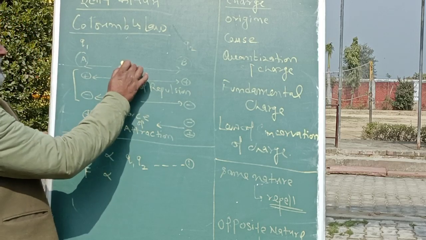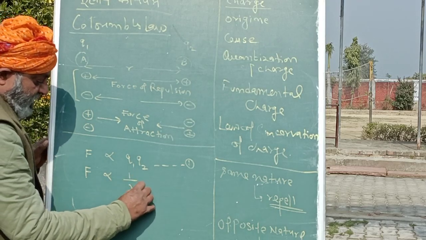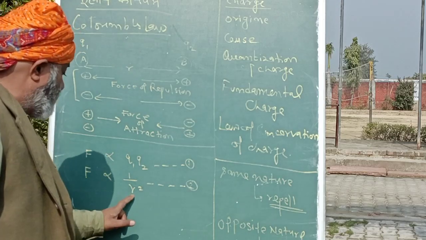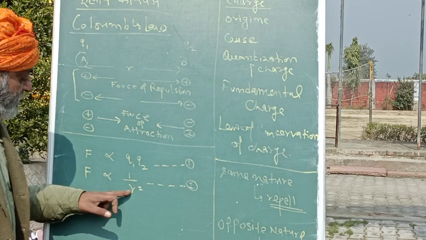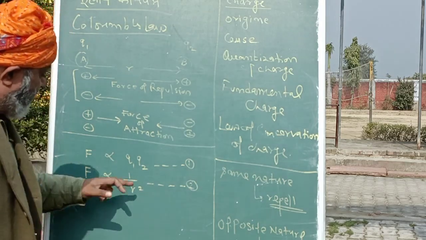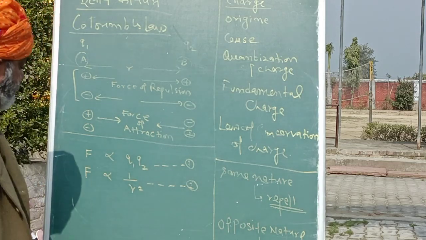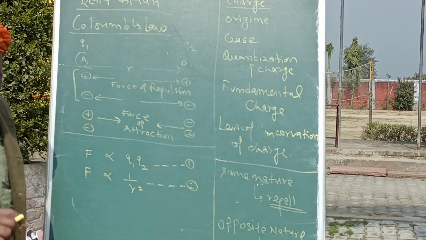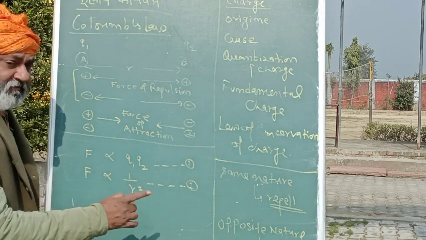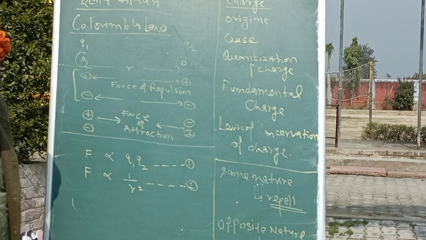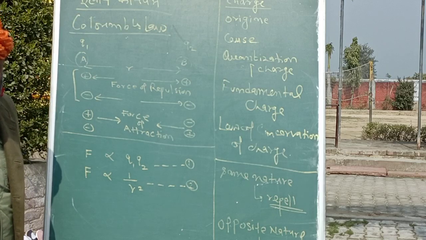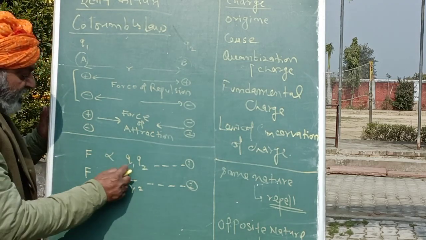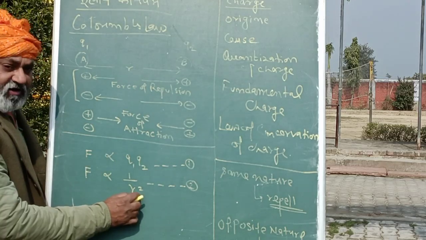इनके बीच का जो डिस्टेंस है, this is r, the distance, so this is proportional to 1/r². So that means this relation stands for the relation between the force and the distance between the two charges. यहाँ अगर दोनों के बीच में दूरी r है तो उसके वर्ग के व्युत्क्रमानुपाती फोर्स लगने वाला है। Now let us give some details about this. अगर यहाँ r को आप दोगुना करेंगे तो फोर्स 1/2 का स्क्वायर, मीन्स 1/4 रह जाएगा. अगर इसको आप 3 गुना करेंगे तो फोर्स 1/3 का स्क्वायर मीन्स 1/9 रह जाएगा. अगर आप 4 गुना करेंगे, this is going to be 1/16. So the greater the product, the greater the force, but the greater the distance, the smaller the force.